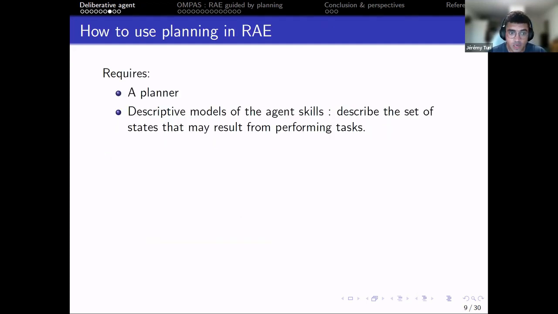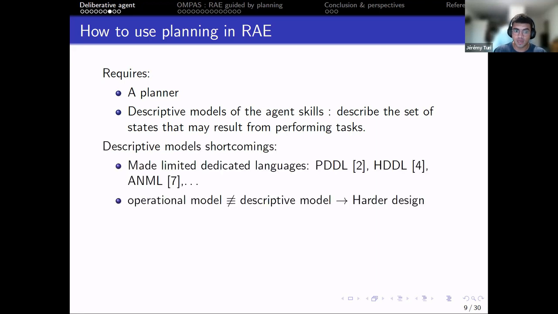So that requires a planner and descriptive models of the agent skills. As we already have operational models of the agent, we need descriptive models that describe the set of states that may result from performing tasks. But there are some shortcomings with descriptive models in the state of the art.